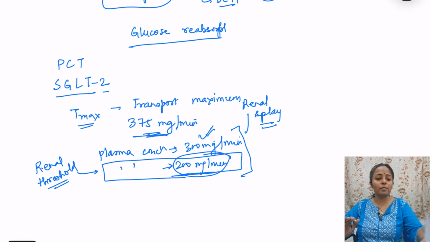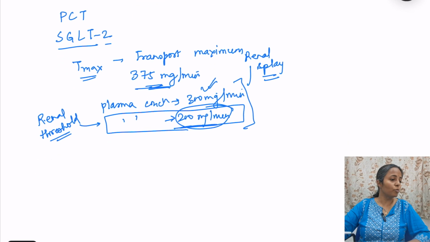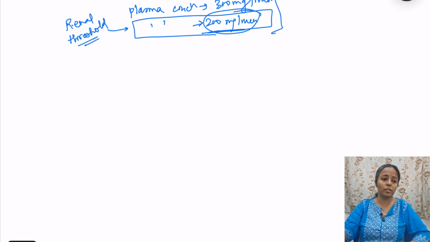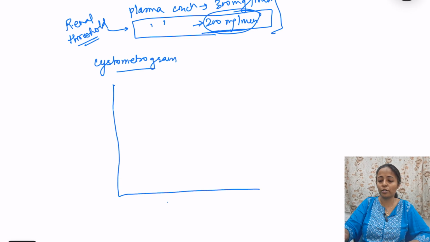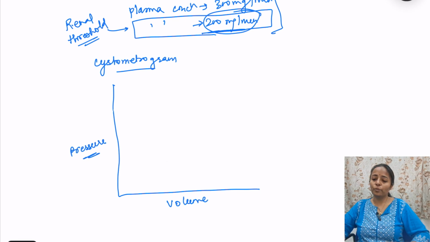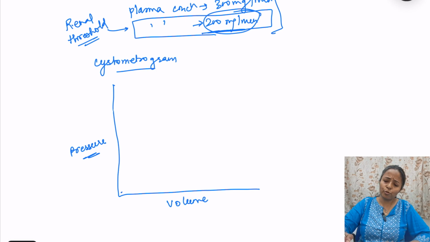Now, the last part of renal: we will talk about micturition a little bit, and that diagram, the cystometrogram. What is cystometrogram? It is the relationship between the volume and pressure in the bladder. This relationship goes something like this.